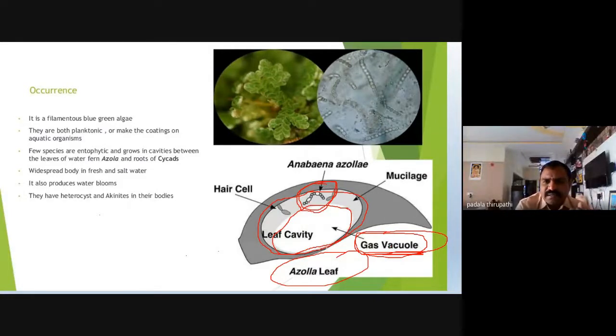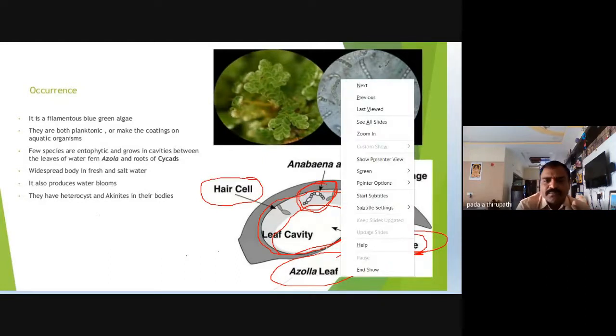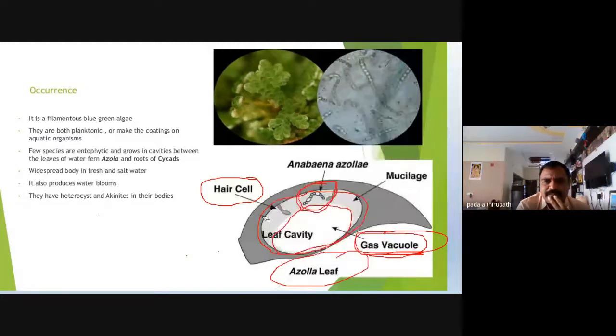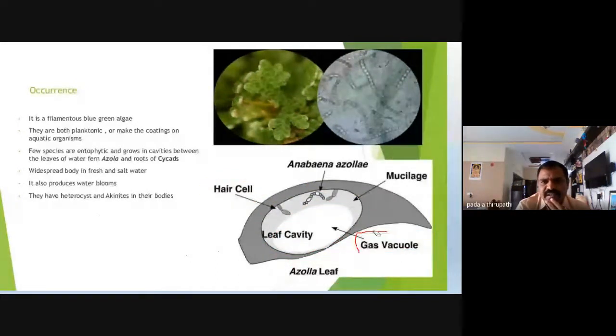In the leaf cavity, a number of hair cells are also present. Okay, so this is about the anatomy of the Azolla leaf. Next, we will move to the next slide. So this is the Azolla plant.